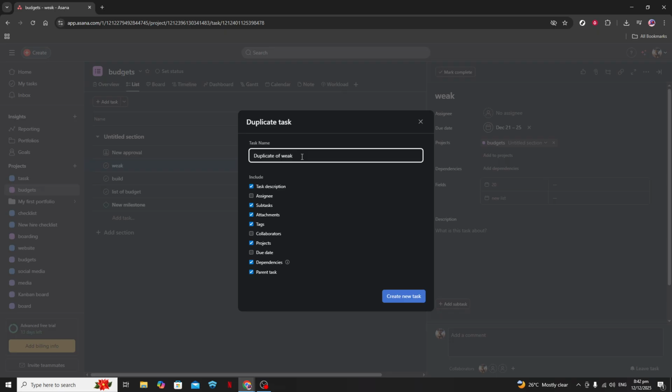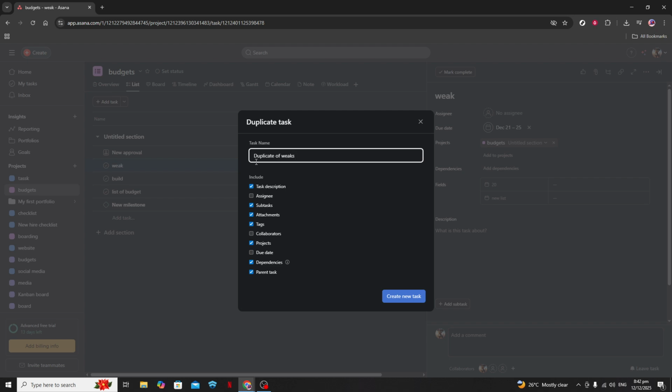Your duplicated section will appear immediately below the original, complete with task names, assignees, and due dates. It's crucial to pay attention here because although the section is duplicated, you will still need to make any personalized adjustments based on the context of your project.